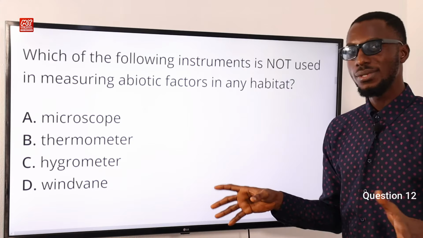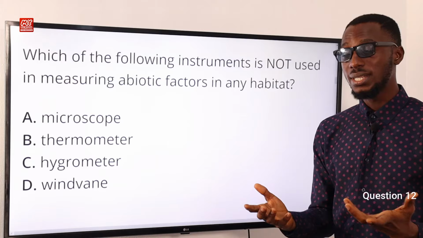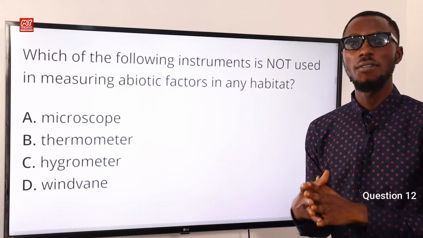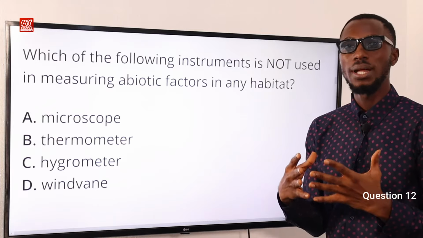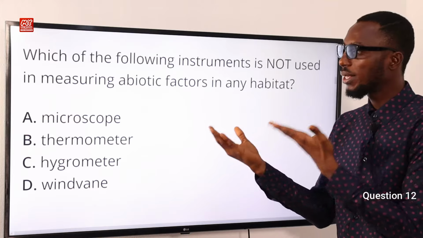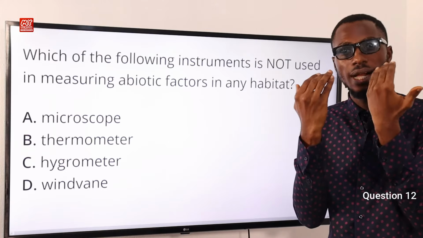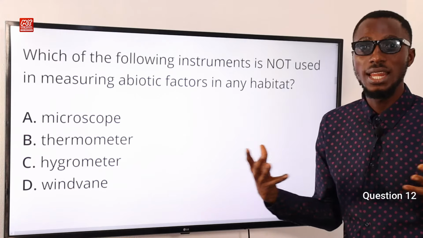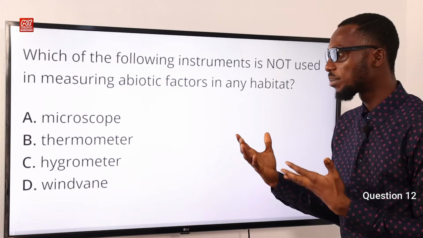A microscope is actually used in the laboratory precisely to magnify the size of a particular organism or a particular substance you are trying to study. And you know, without the aid of the microscope, our human eyes cannot see them properly or cannot even see them at all. So the correct option is microscope.